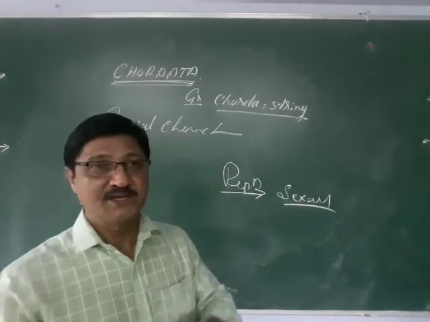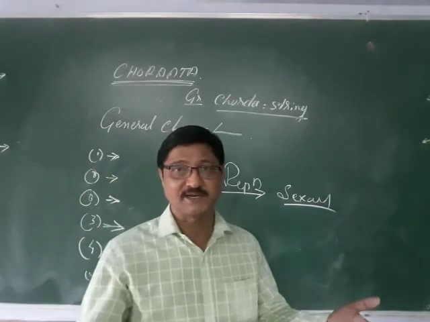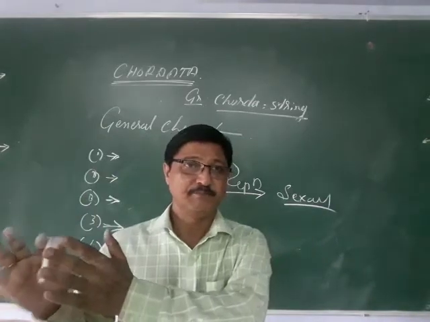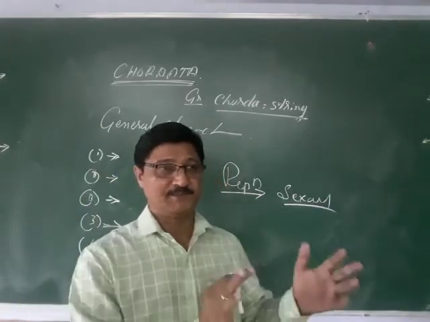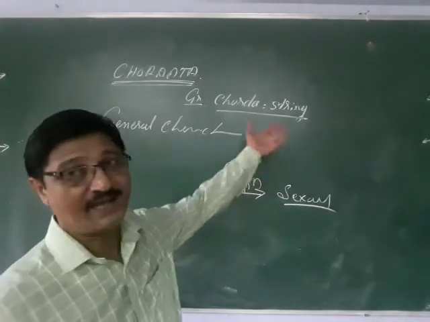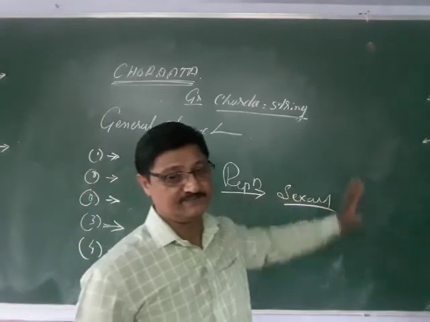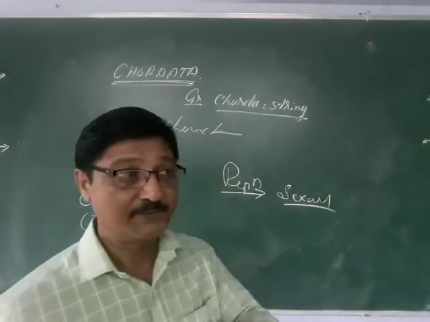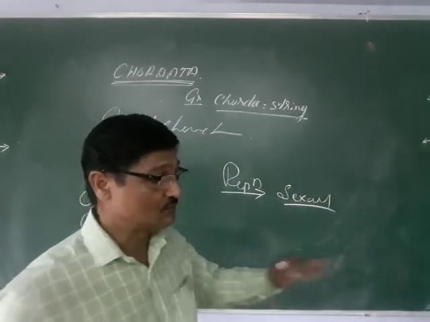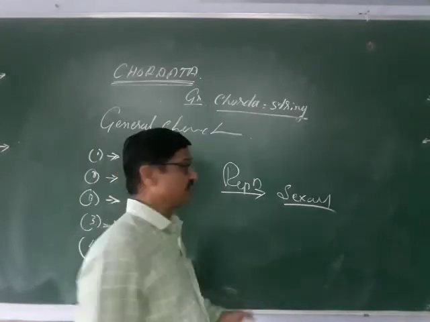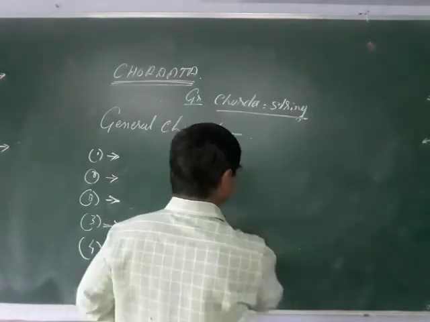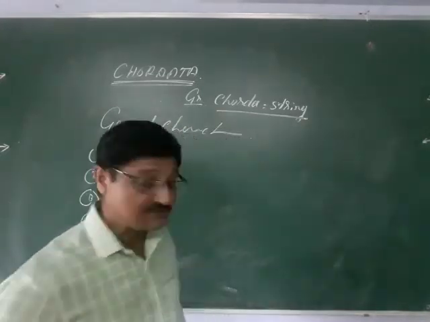Sexual dimorphism means that on the basis of external morphological characters, you are able to make out male and female. In most of the higher forms, sexual dimorphism is clearly seen. And sometimes sexual dimorphism cannot be seen at the usual time, only during the breeding time. So these are the general factors. Next, you can see the development.